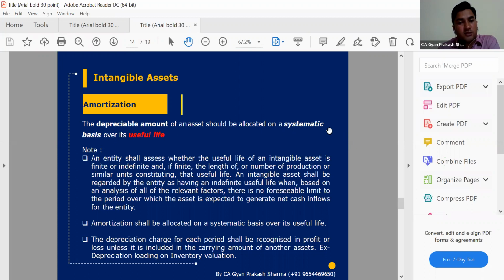And the depreciation charge for each period shall be recognized in P&L. Yes, we all know very well that depreciation is generally charged to the P&L unless this asset is used in the creation of another asset or some other product. In that scenario, the depreciation will be loaded to that particular product, like inventory valuation. So apart from inventory valuation, or another asset creation, or another product or brand name creation, the loading will be done on the other asset which we are going to create, else depreciation or amortization will be a part of P&L.